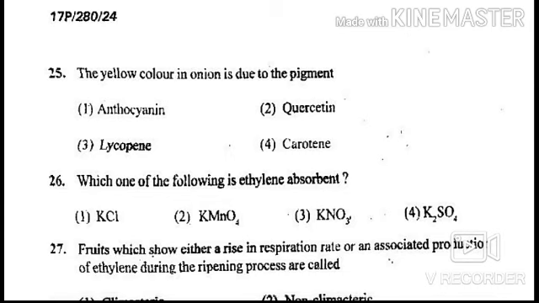Next question is, the yellow pigment color in onion is due to the pigment of, options are anthocyanin, quercetin, lycopene, and carotene. Answer of this question is option number 2, quercetin. It is the yellow color pigment in onion.